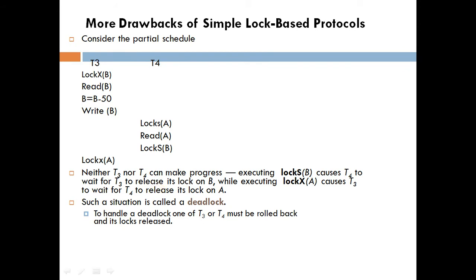For example, just see here, a transaction acquires exclusive lock on B and it changes B. Now, before it releases the lock on B, what happens? Another transaction comes into the picture because of CPU scheduling, and it first of all accesses A with the help of shared lock, and it then demands a lock on B. Now, since B is already locked, this goes into waiting. And because of this waiting, the first gets a chance to execute. Now, this again demands an exclusive lock on A, which is locked by T4. So what happens? These two transactions enter into deadlock. Let me show you this with another example.